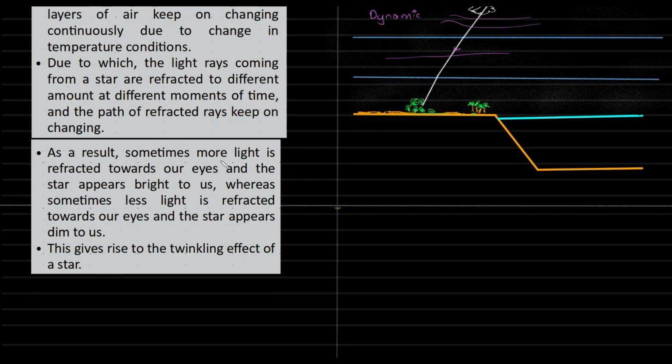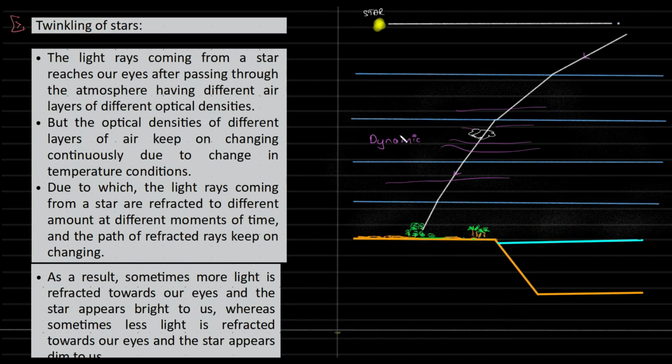As a result, sometimes more light is refracted towards our eye and the star appears brighter to us, whereas sometimes less light is refracted to our eye and the star appears dim to us, giving rise to twinkling effect of star. So the simple answer is, our atmosphere is dynamic and the small percentage of light that reaches our Earth gets to refract through this dynamic atmosphere. So sometimes it gets dimmer and sometimes it gets through the atmosphere without much change, and we are able to see a bright light, and this effect is nothing but your twinkling of star.